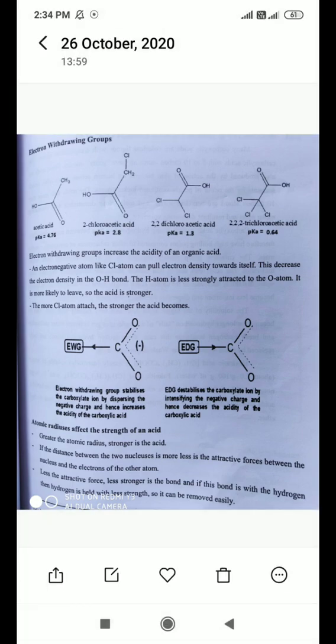So those compounds which have the ability to give H plus ion more easily are known as stronger acids. Okay, so atomic radii affect the strength of acid, meaning the distance between two nuclei must be more.